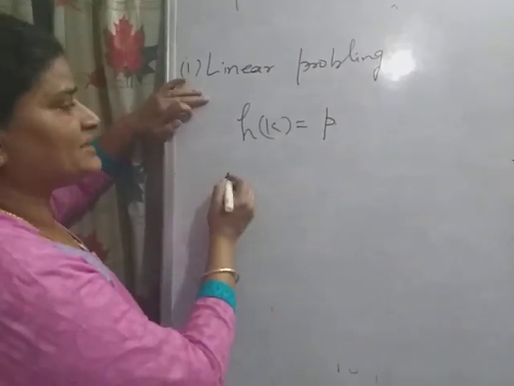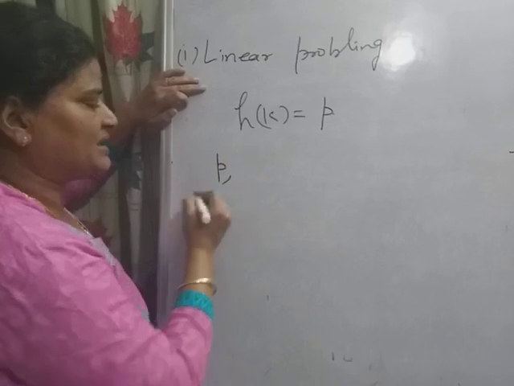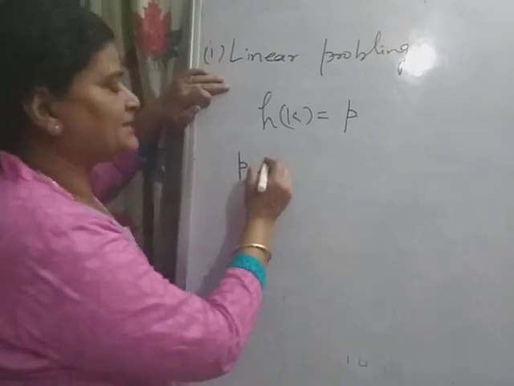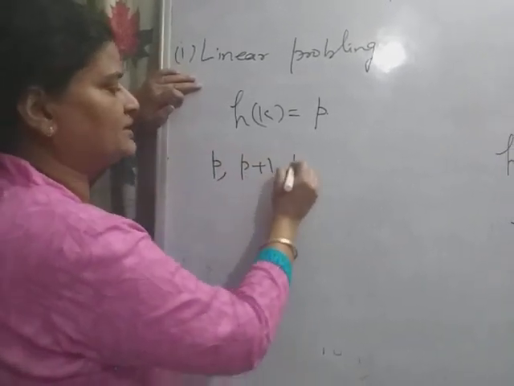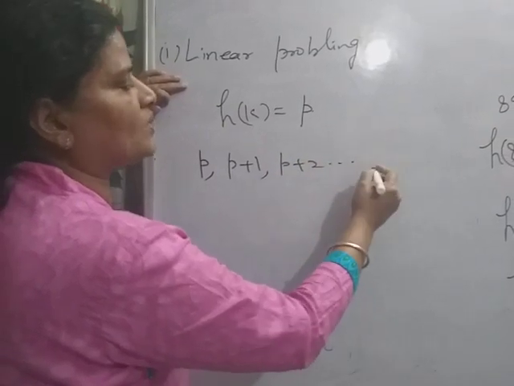It first takes P. If P is occupied, then the next is P plus 1, P plus 2, and so on.